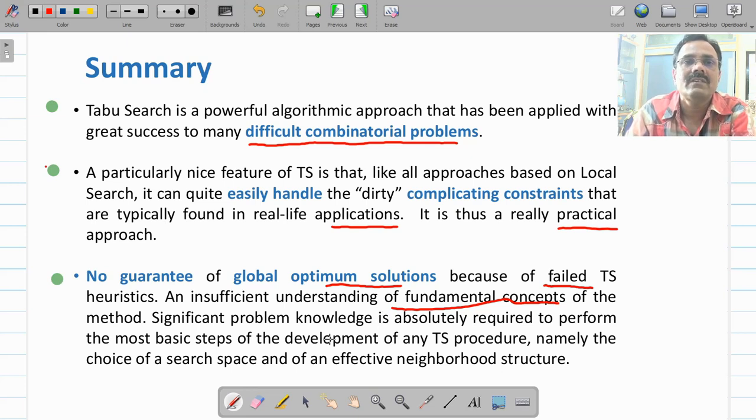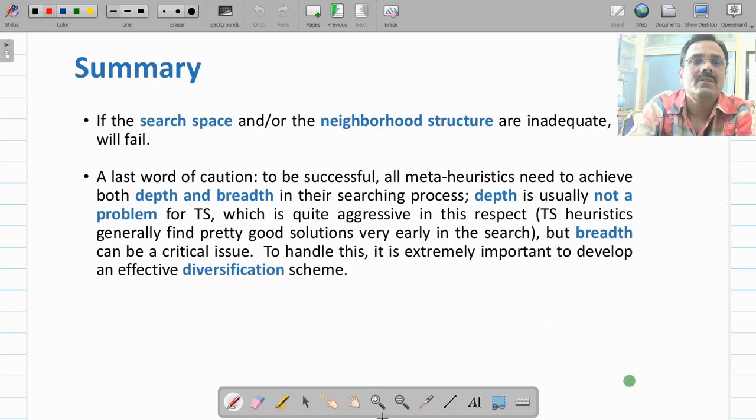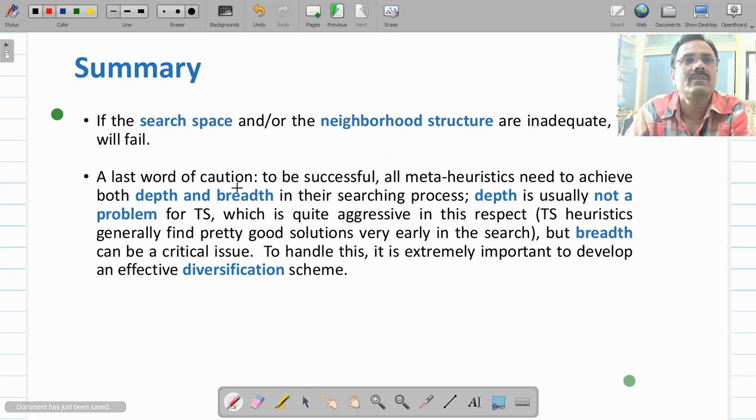The second reason was tuning of various parameters, which is very important in tabu search. Success depends on that. The third very important criterion is developing very effective neighborhood structures. If the search space as well as the neighborhood structure are inadequate, the algorithm may fail also. So you should work on those aspects very carefully.